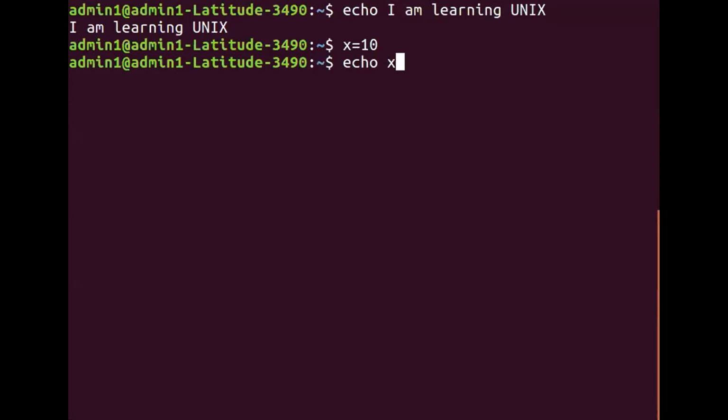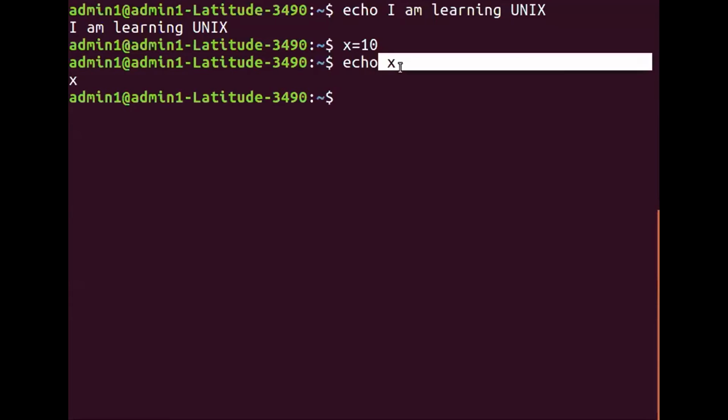What is the output? When I say echo x, it will give me x. Please understand, that is because the x that you have written after the echo is treated as text by your operating system. And just now we made a statement that echo allows you to output on the screen. So whatever you give after echo is just cut and pasted on your monitor.